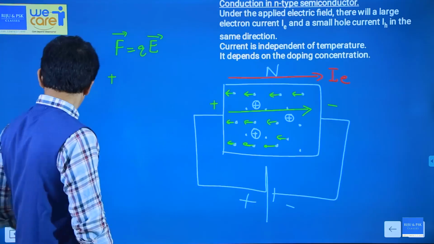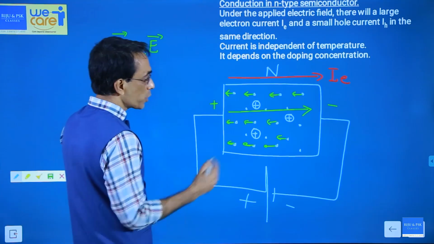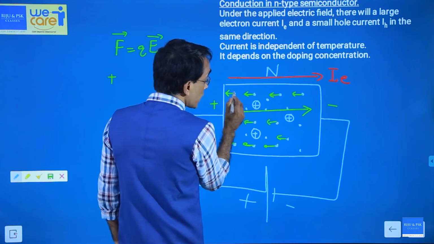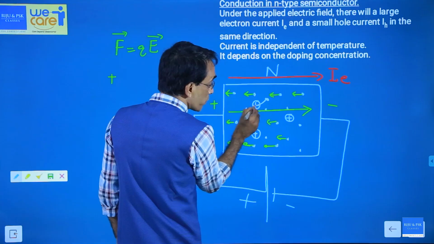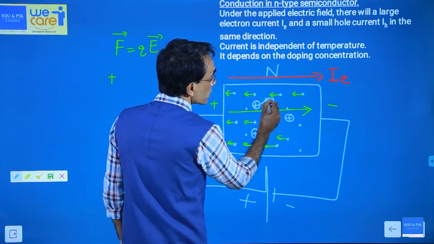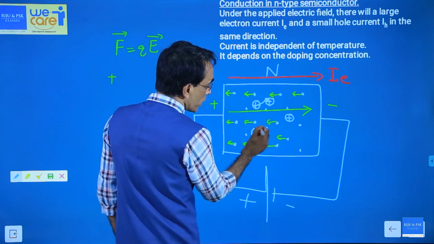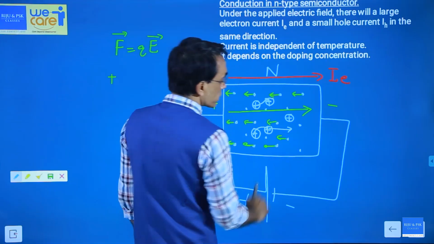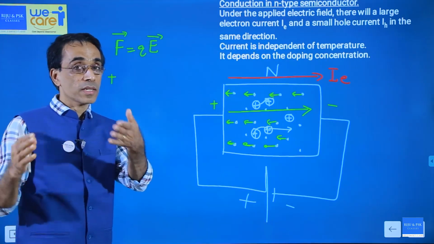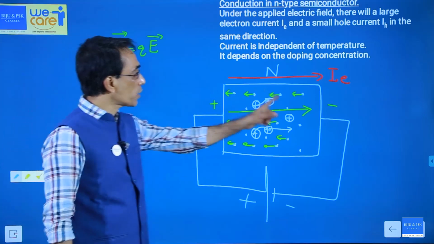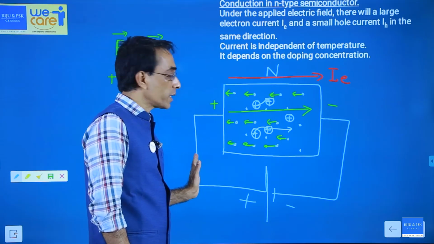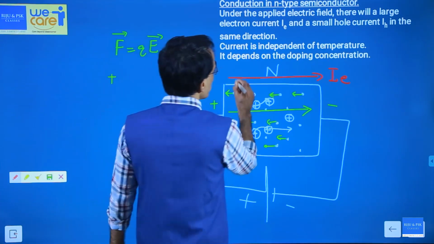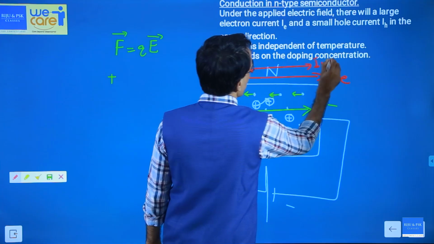What about the holes? Holes cannot move, I told you that last class. These are free electrons, but one valence electron can jump to this hole, so this hole will effectively jump to the other side. So effectively holes will move in this direction. Just like what we discussed in the case of intrinsic semiconductors, electrons will move opposite to the electric field, holes will move in the direction of the electric field, but both will produce current in the same direction. Both electron current and hole current are in the same direction.